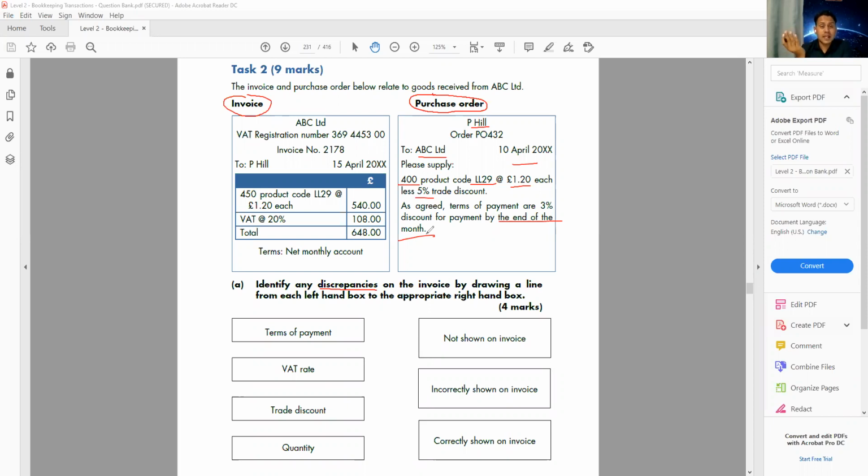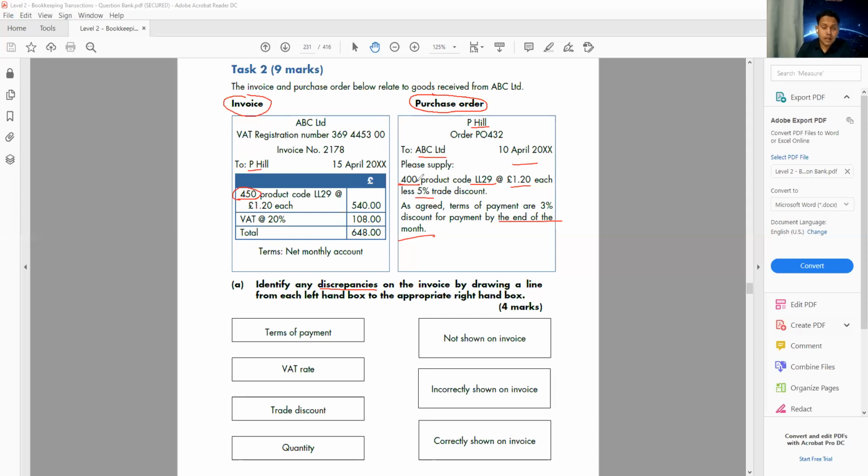Now let me see what he charged for this order. On the invoice, I can see 450. I didn't order 450, isn't it? I ordered 400.